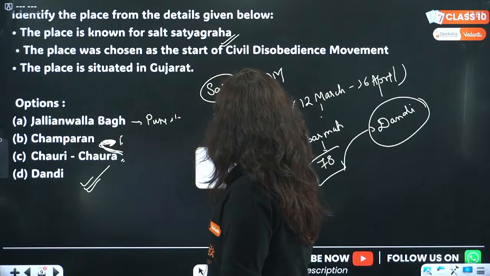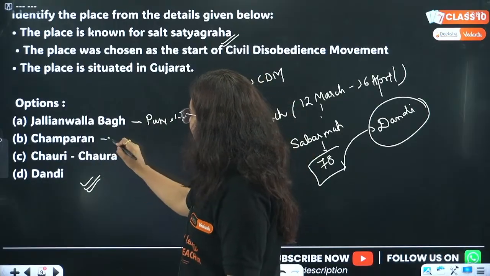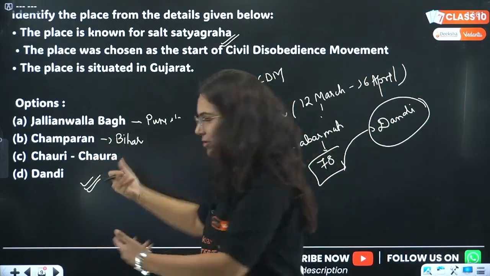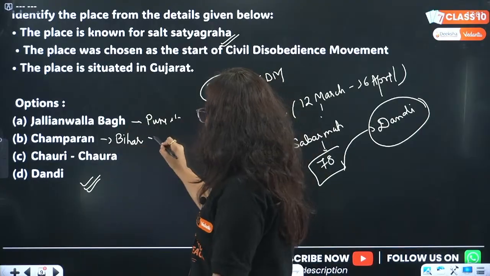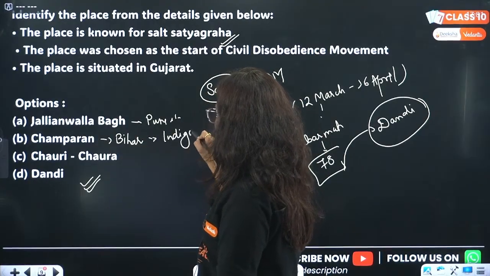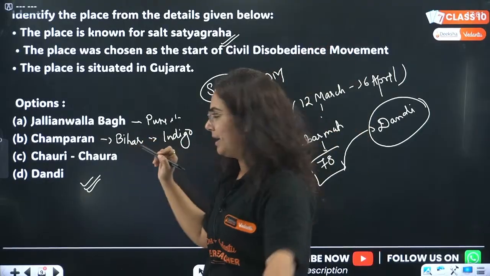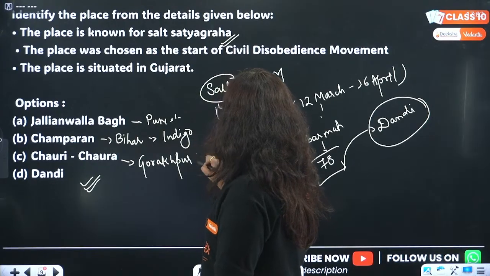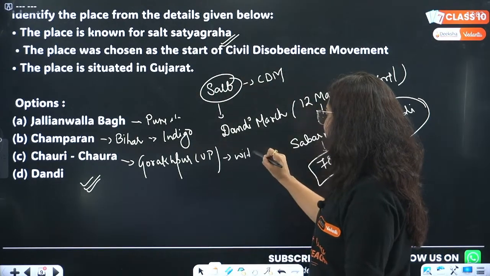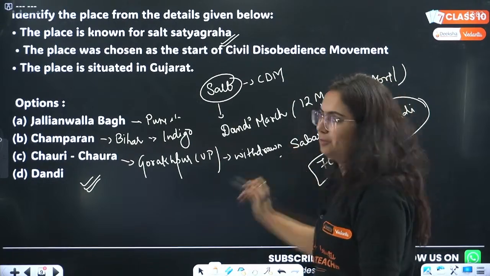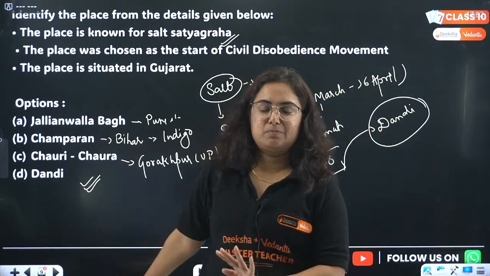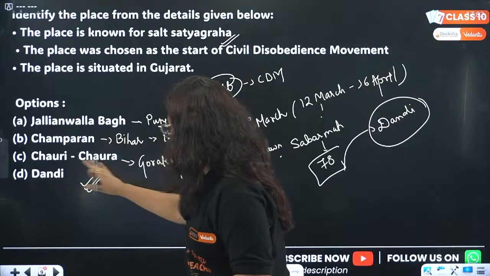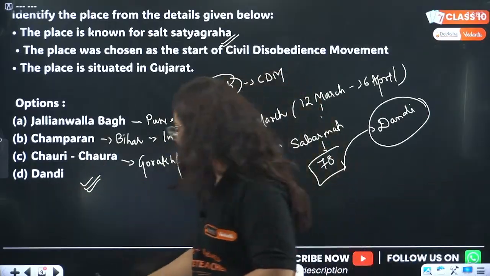Arey, I just missed everything. Okay, so we'll clear it up. Champaran is in Bihar. Up till here, everything was correct. Somewhere I read this option and explained that. So, Champaran is in Bihar, related with the indigo cultivation issue, the oppressive plantation system. My bad. Chauri Chaura is in Gorakhpur, Uttar Pradesh, where the issue is related to the withdrawal of the non-cooperation movement. I just mixed up my mistake as correct. What happened was I was reading Champaran, Bihar, then I read Chauri Chaura and explained that. Nothing more than that.